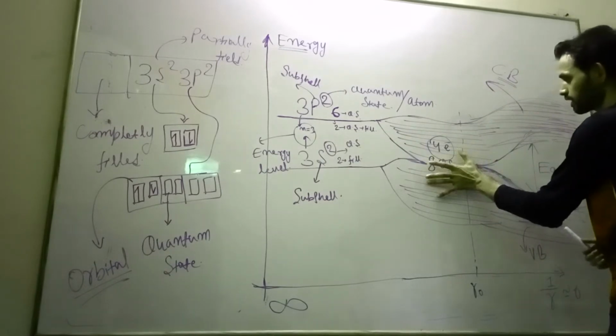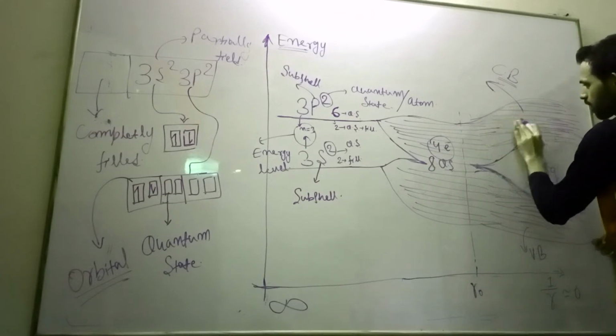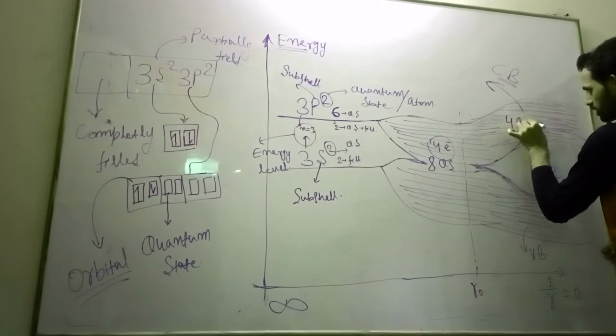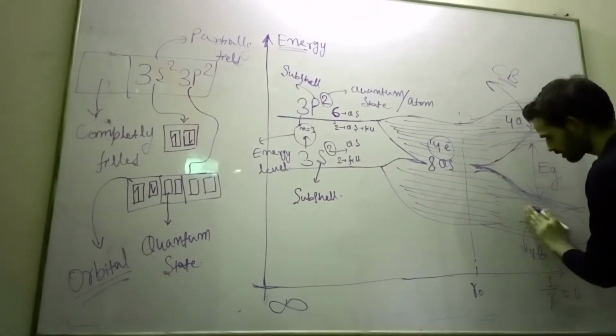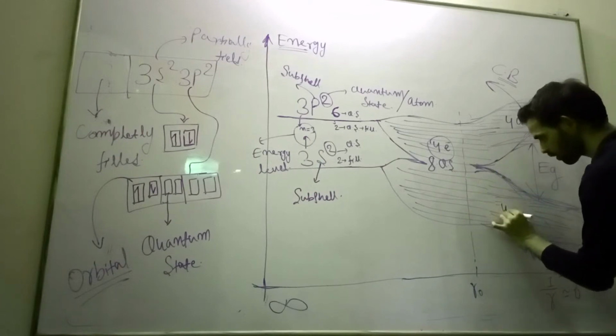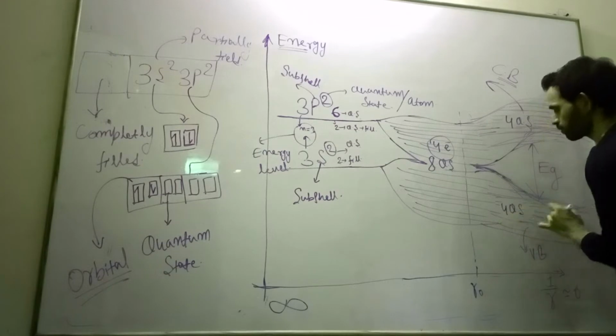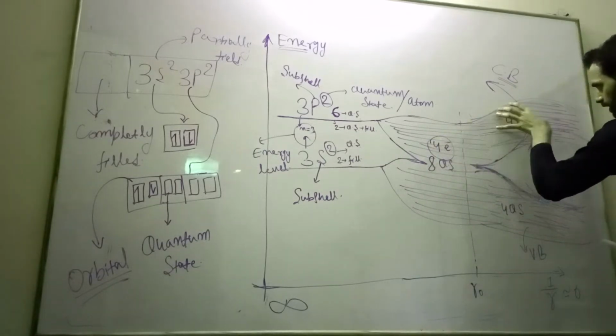Now if you see here, this quantum state will get split into equal parts. It has how many quantum states? 4 quantum states. This valence band, this lower energy level also has 4 quantum states. But these electrons will go here and there.